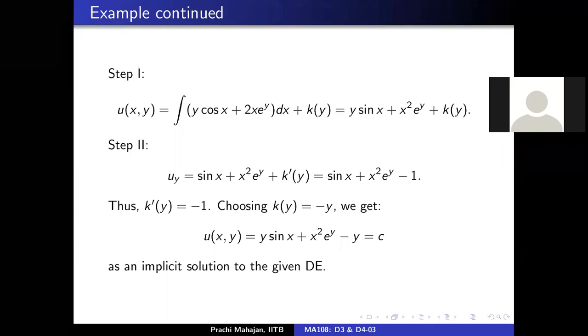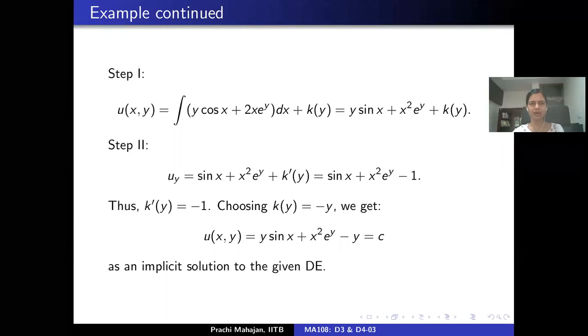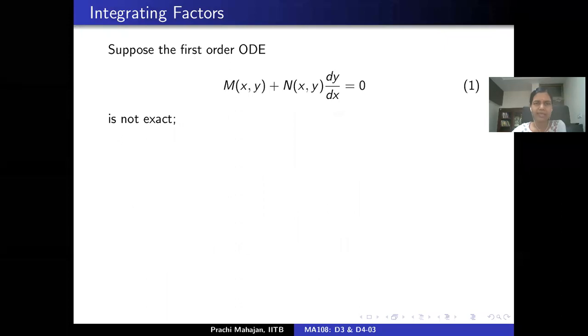All right. So this was an example of an exact differential equation. Let's see. Suppose that we are in a situation where this first order ordinary differential equation M plus N dy by dx is not exact. I am working under the assumption that M and N are sufficiently nice. What does it mean? That M and N are such that the first order partial derivatives of both M and N with respect to both the variables exist and are continuous wherever they are defined, right?